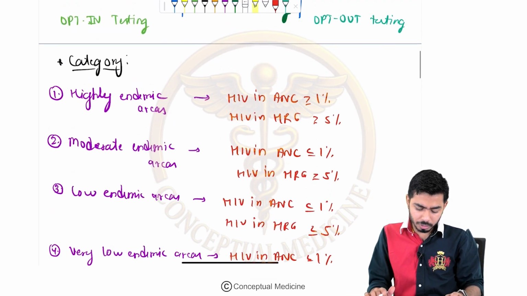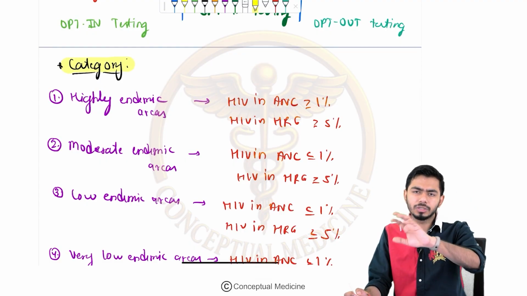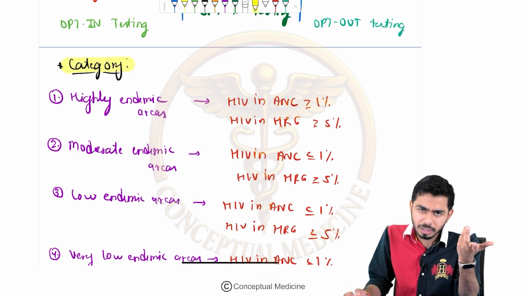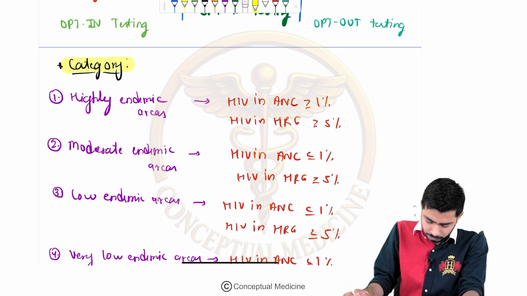This is about what? This is about the categories, right? You shall be dividing the people into the categories, right? This population might be highly endemic or moderately or low or very low according to this classification, right?